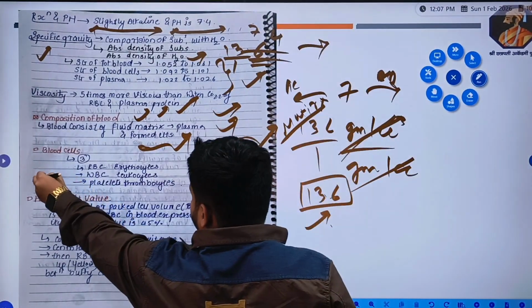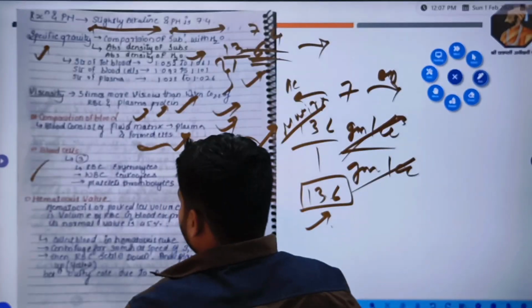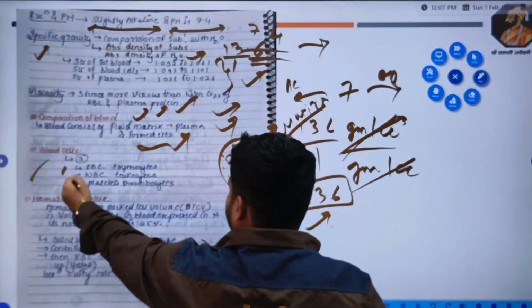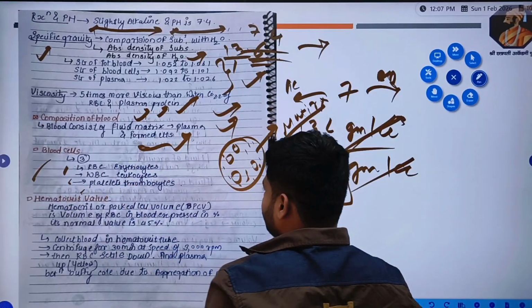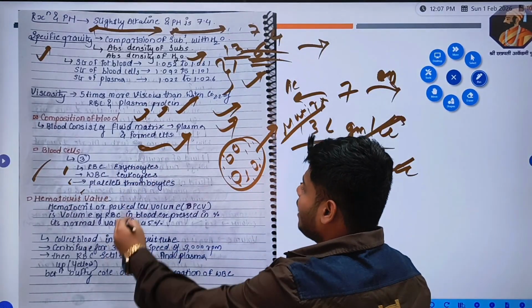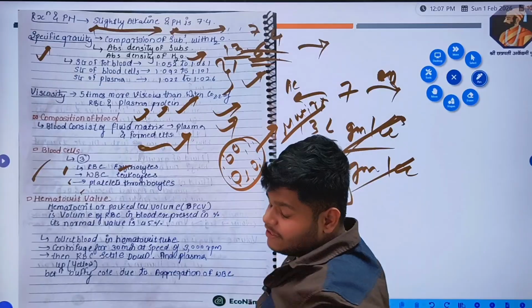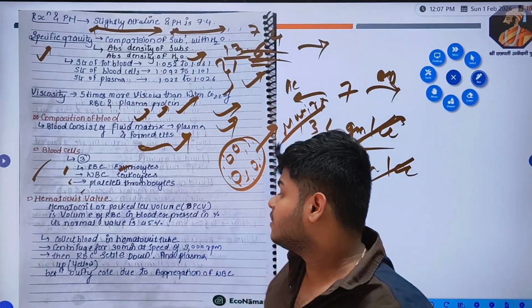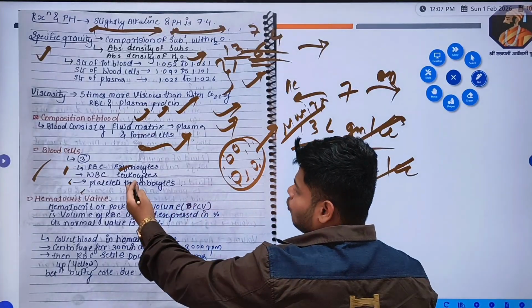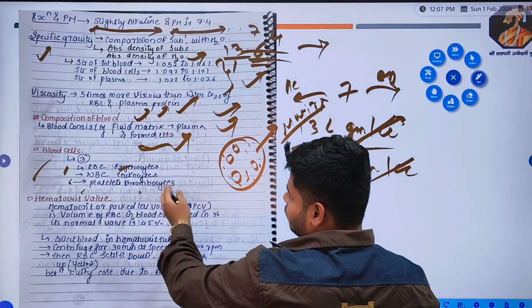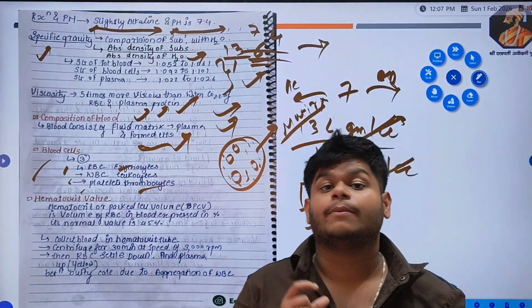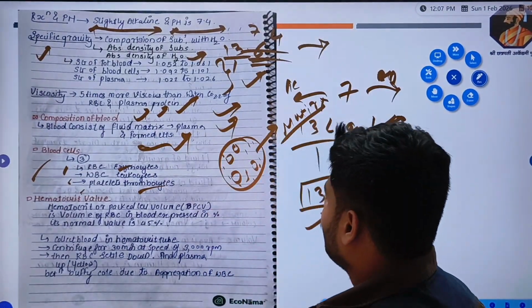Okay, now the blood cells. There are mainly three types of blood cells, which are RBCs, WBCs and platelets. Now RBCs are also called erythrocytes. What is meant by erythro? The word erythro means red in the Greek language. So red cells. Leuco means white. Platelets, these are thrombocytes. Thrombo means for making clots. Platelets are important for making thrombus. So it's thrombocytes.